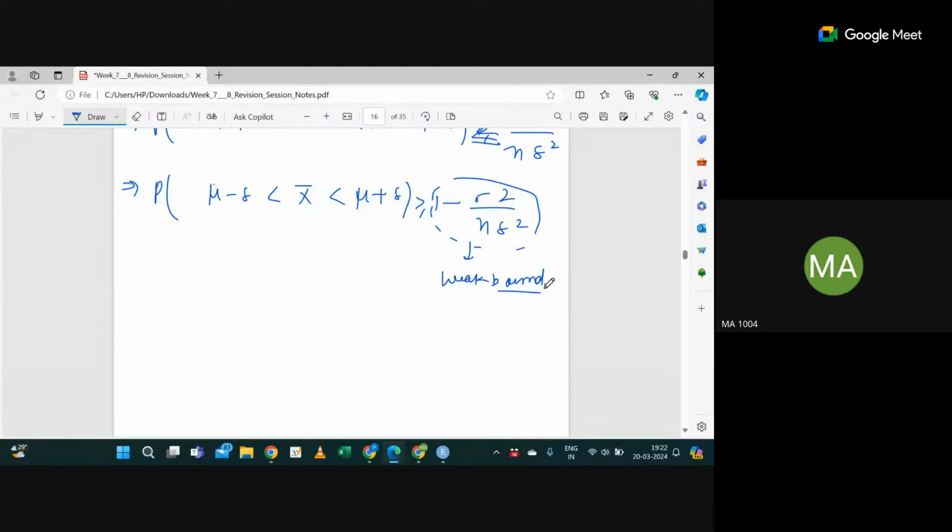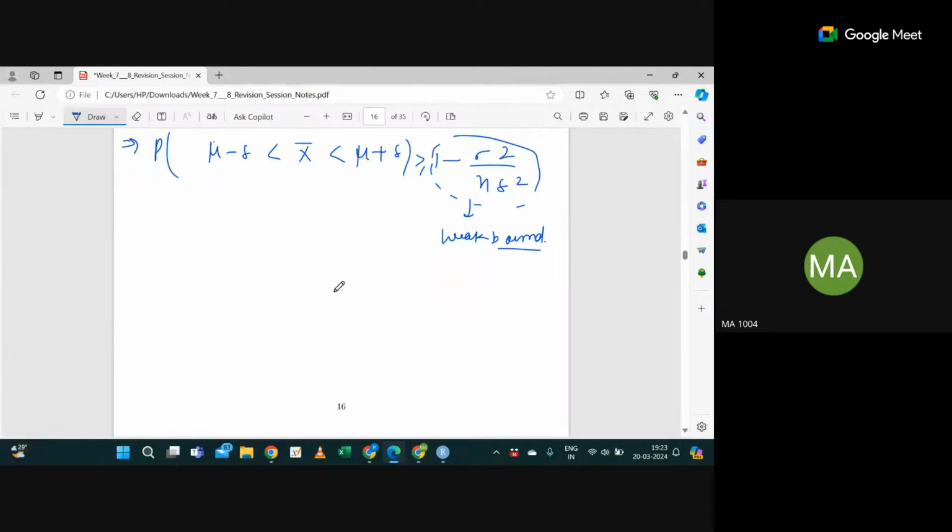That's not an important or foundational point of view. You can look at convergence in probability. You can search on Google, or if you have a statistics book, look up convergence in probability versus convergence in distribution.